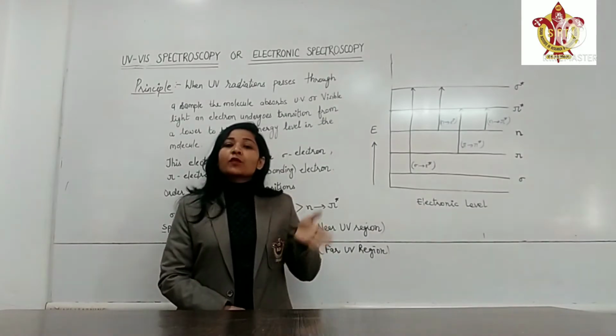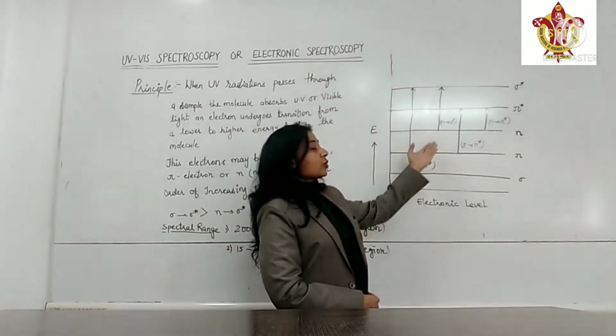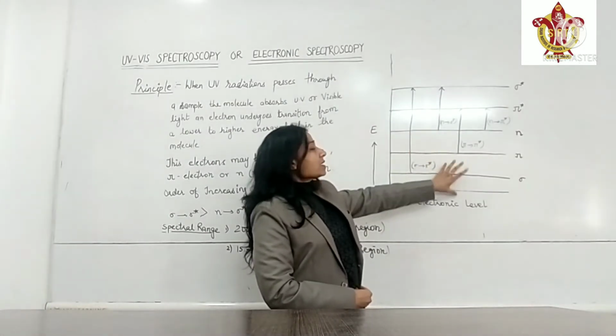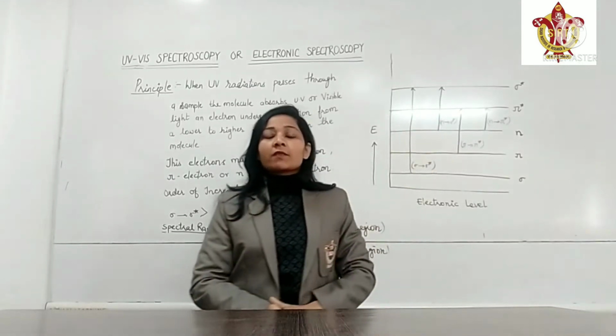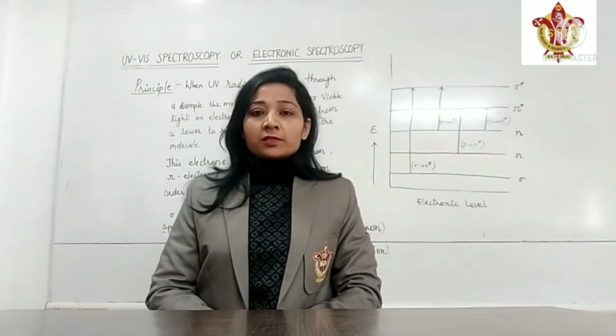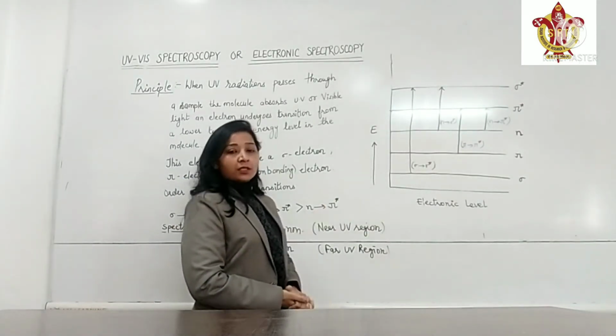These are the different orbitals having electrons: sigma electrons, pi electrons, non-bonding electrons, and these electrons transit to the higher energy levels, which are the anti-bonding orbitals. So here the different types of transition take place in this process.